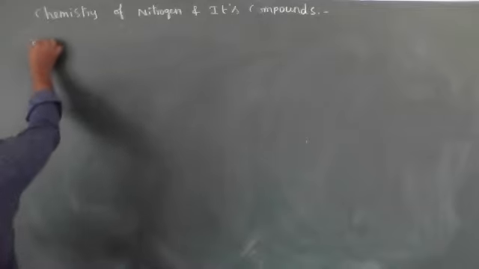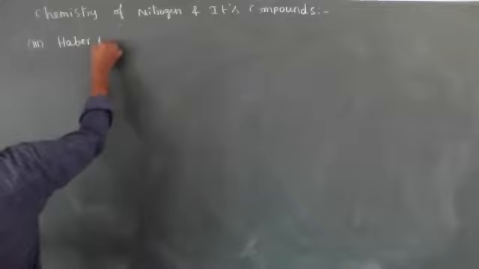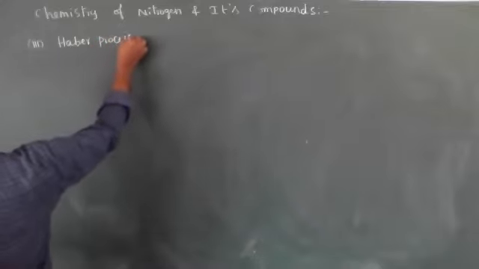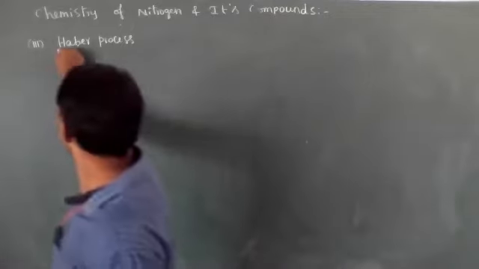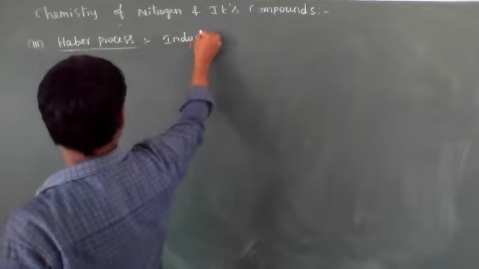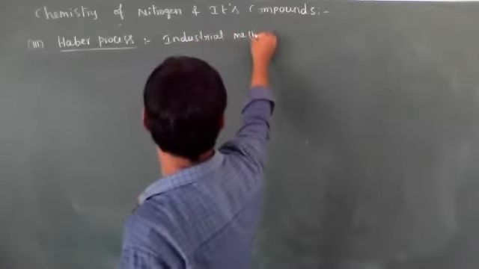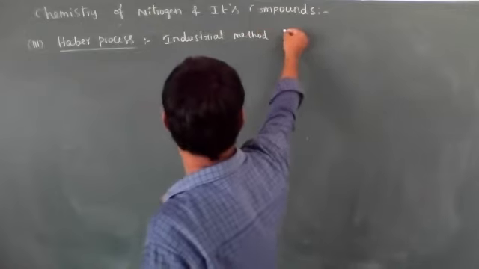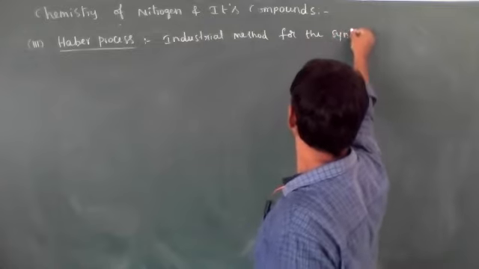The Haber process. Haber process means synthesis of ammonia. It is the industrial method.